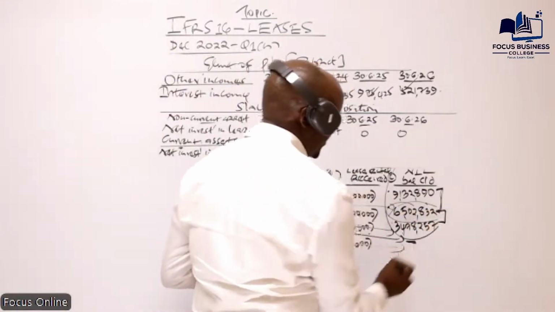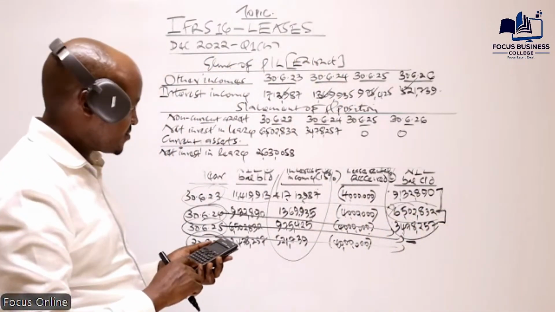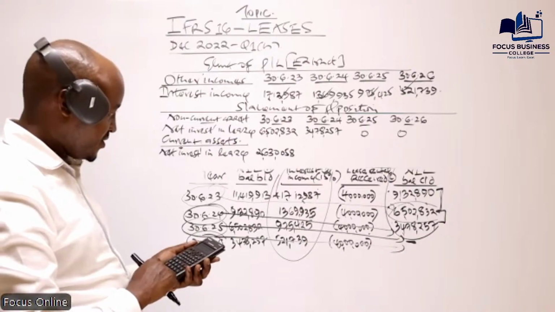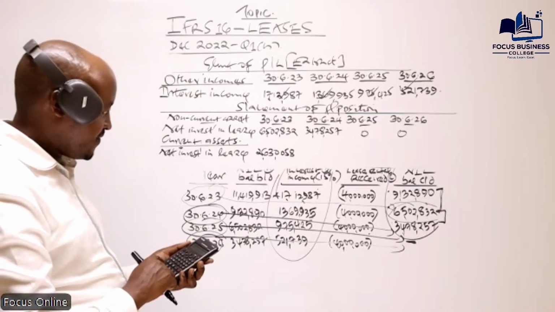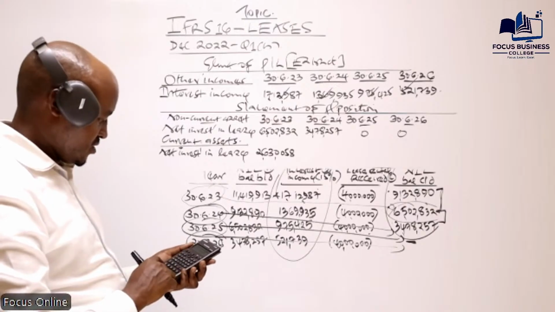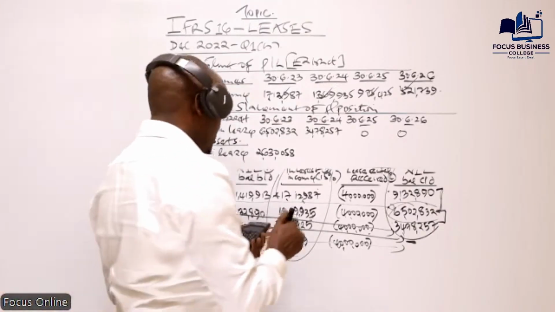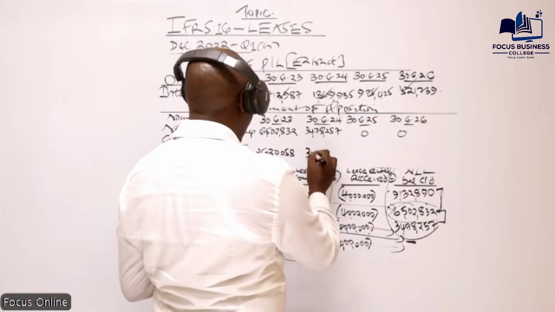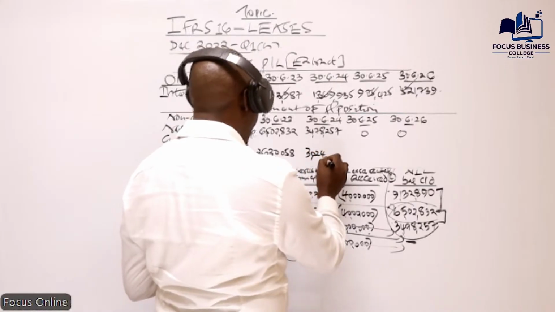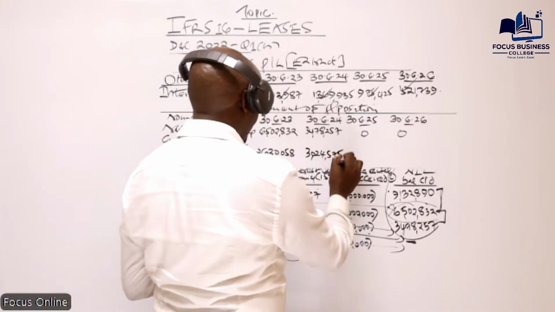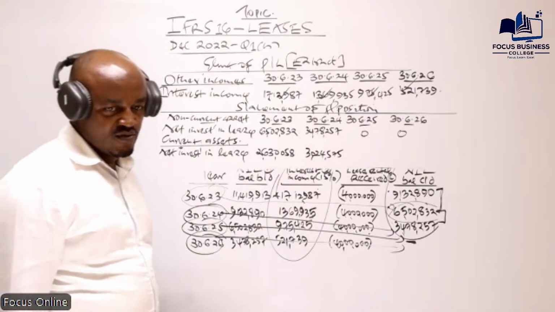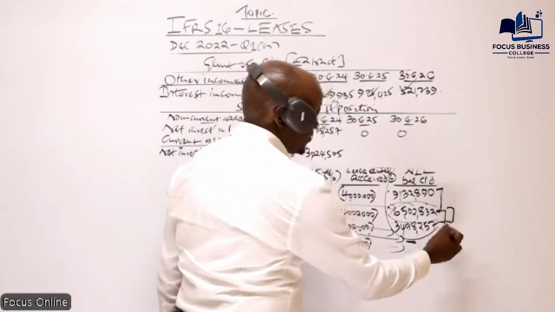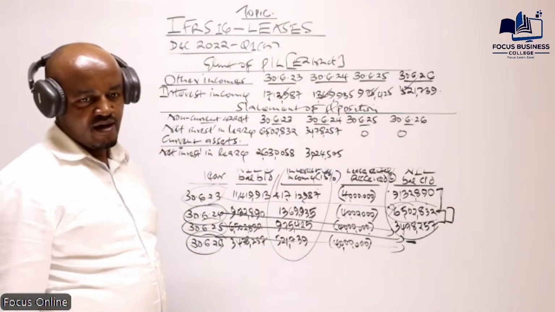Then we get the difference between 6502,832 minus 34,78,257. That will give us 3024,575. Can you confirm whether you're getting that value here? Is that what you're getting, the difference between those two values?